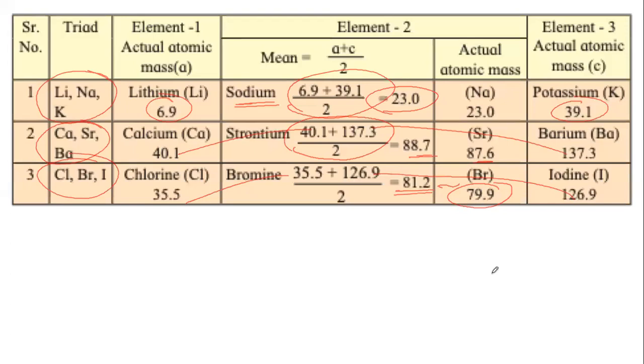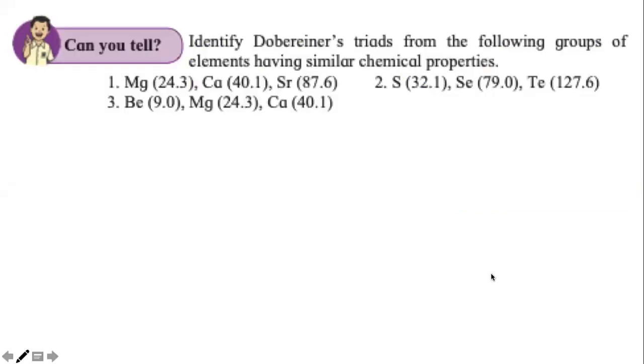Now let us try to understand this concept with more examples. This is a question from your textbook. Here in this question, some triads are given, or we can also say some triplets of elements are given. Their atomic masses are given in the bracket. We have to identify Dobereiner's triads from the following groups of elements. So we have to say whether group 1 satisfies what Dobereiner was saying, whether group 2 does that, whether group 3 does that. I will show one how to do, and you will try to do the other 3.